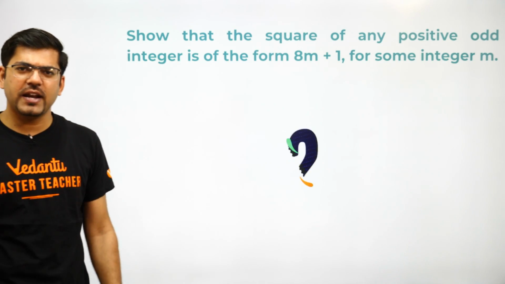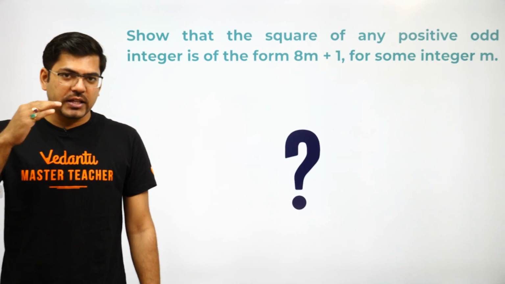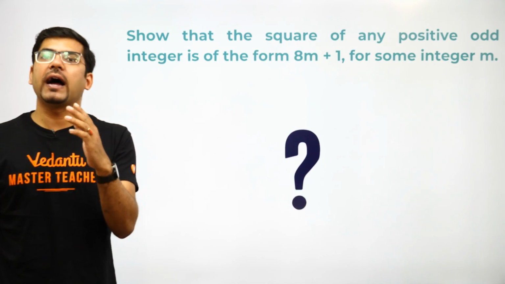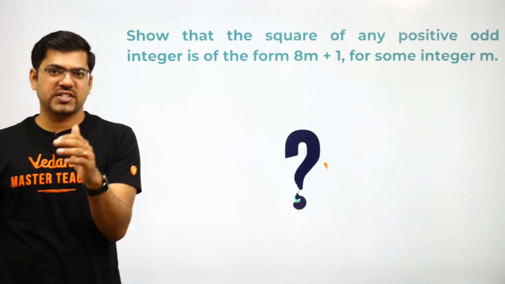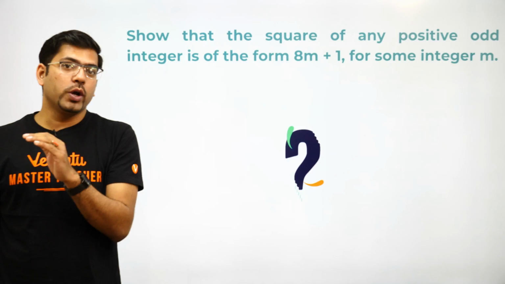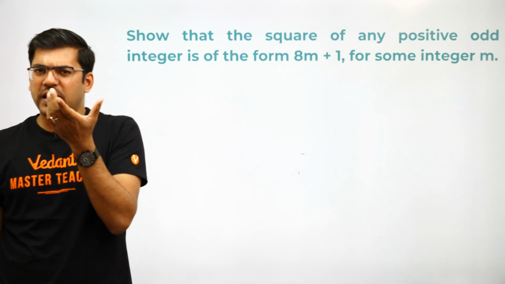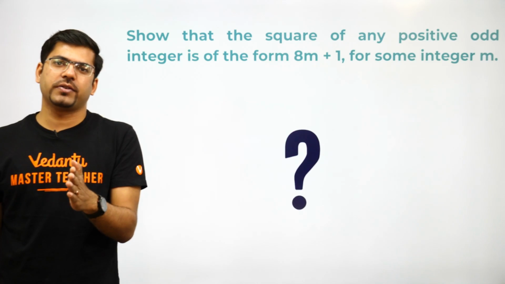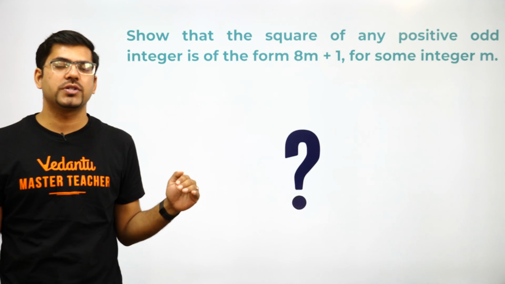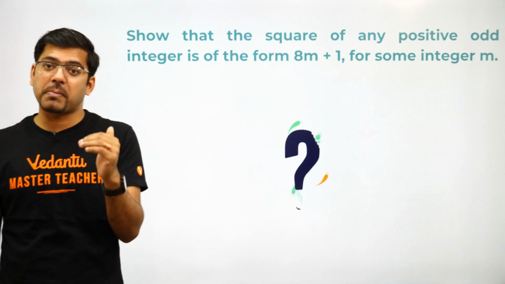This is the last question of the session, and let me tell you, this is a very important question of the session. In most of the books, the solution for this question runs to something around 2 pages. But I have cut it down to only 5 to 6 steps. Let me tell you, cutting down the steps never means that the board is going to cut your marks. Till the time you have given a genuine, reasonable explanation, the board is okay with it. If you can even do it in 3 or 4 steps for a 4-marker question, it's completely fine with the boards. Boards just want to check your real knowledge and whether you have presented it in a proper manner or not.